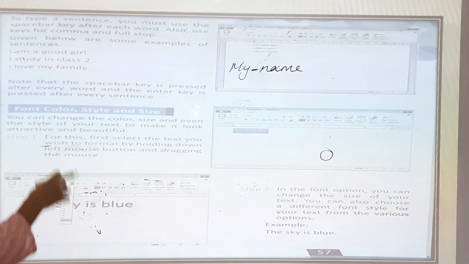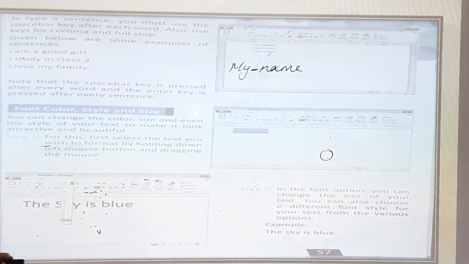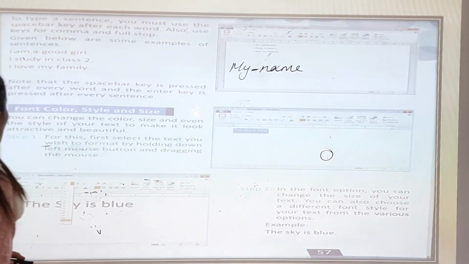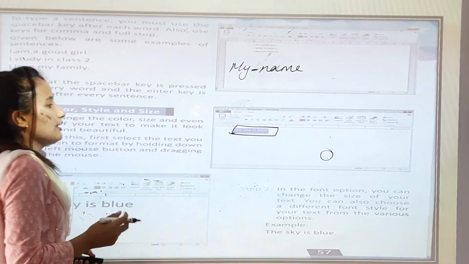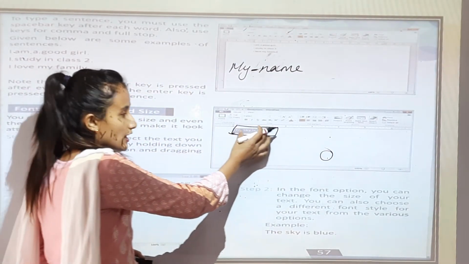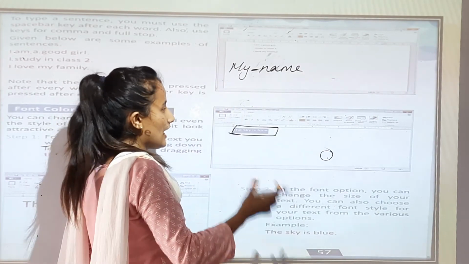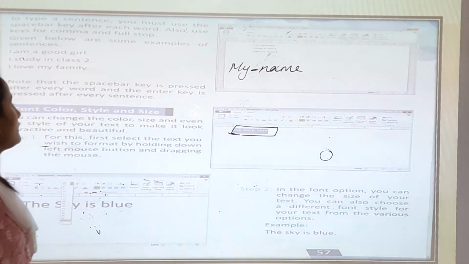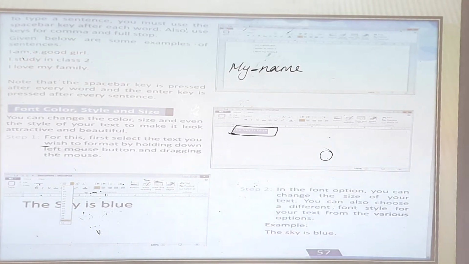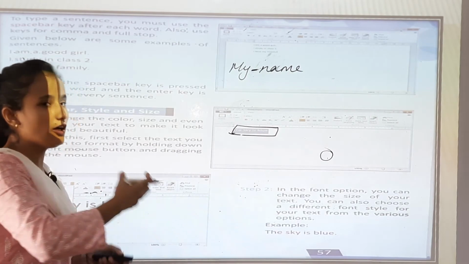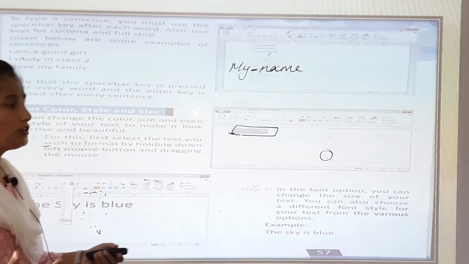Okay. Now these are the 2 steps that you have to follow. Now font color, style and size. So this is the sentence that you have written. Now you have to change the color, or you have to change the writing. You have to go to font color, style and size. Okay. You can change the color, size and even the style of your text to make it look attractive and beautiful.